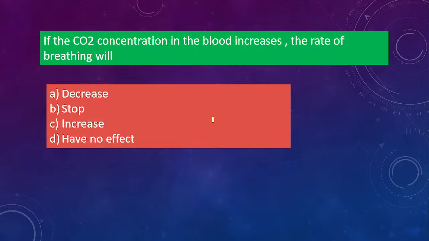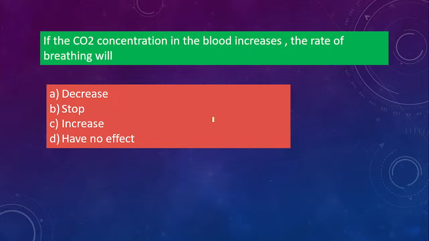Okay, next one. If the carbon dioxide concentration in the blood increases, the rate of breathing will क्या होगा? Option A decrease, option B stop, option C increase, option D have no effect. कौन सा होगा?